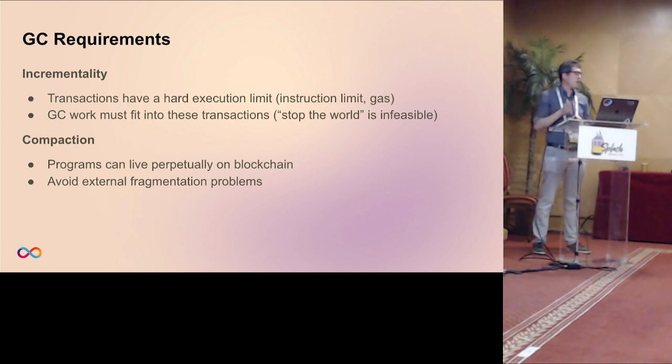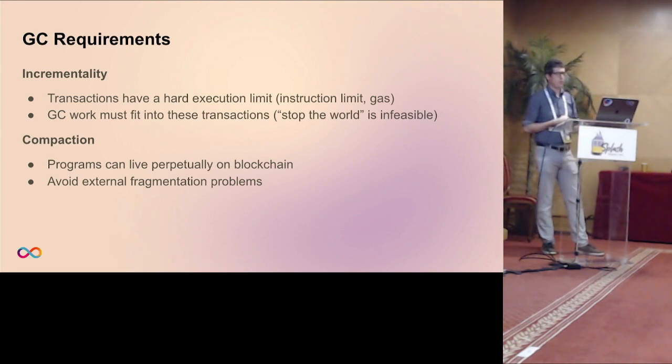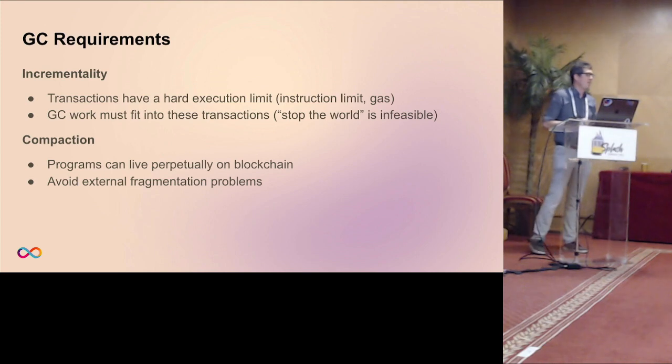That's a very hard limit. Whenever computation takes longer than this limit, sometimes also called gas, then the computation is canceled and the effects are rolled back. So it's important that garbage collection work must fit into these transactions. So a simple approach of just having a stop-the-world garbage collection is infeasible because maybe the memory complexity is higher than could fit in a single transaction.